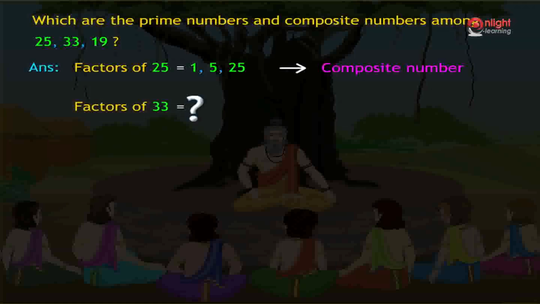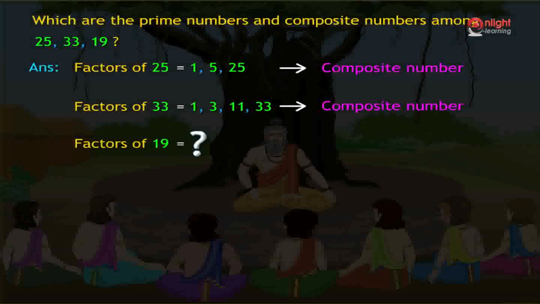What are the factors of 33? Factors of 33 are 1, 3, 11 and 33. So, is 33 a prime or composite number? 33 has more than 2 factors, so it is a composite number. Good. How many factors does 19 have? 19 has only 2 factors, that is 1 and 19 itself, so it is a prime number.